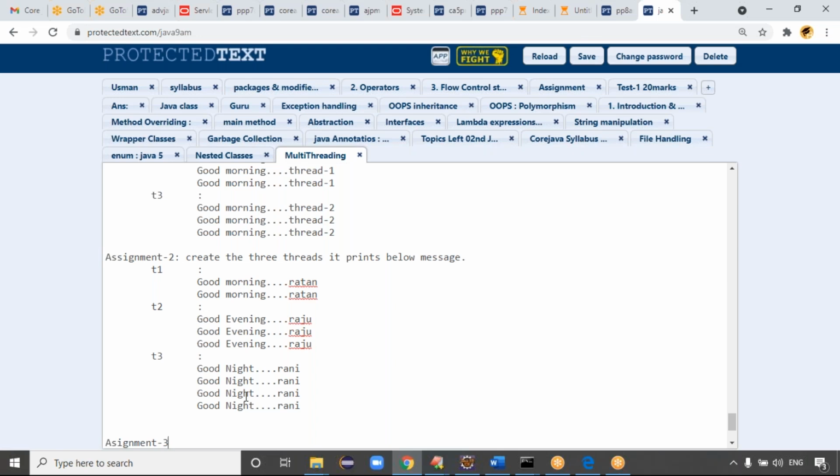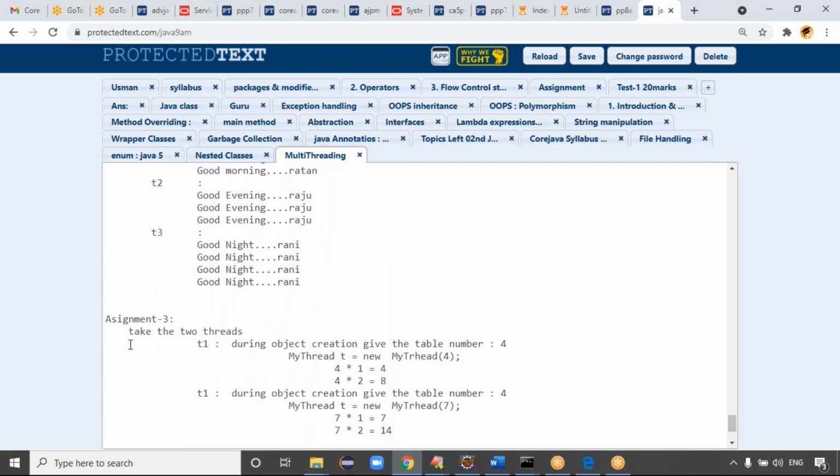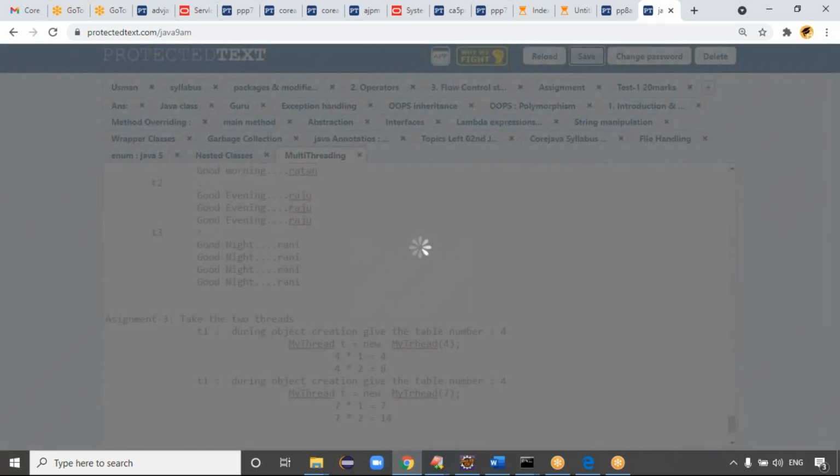The first thread is printing the 4th table, and the second thread is printing the 7th table. But during object creation, I can pass the 4th or 7th table, whatever I have to print, and pass it to the thread like this. Did you get the clarity? 3 examples.